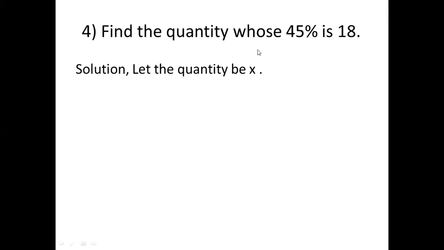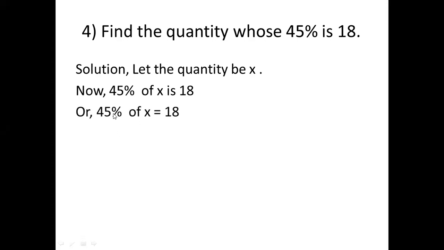Look here, question number 4. Find the quantity whose 40% is 18. The question is given like this, okay? Then the quantity is missing. Then let the quantity be x. Then the question tells that 45% of x is 18. X is missing, this quantity is missing. Then it will be 45% of x equals 18.